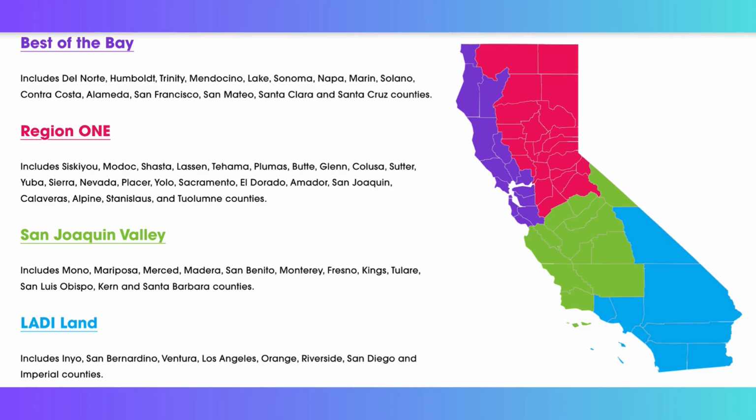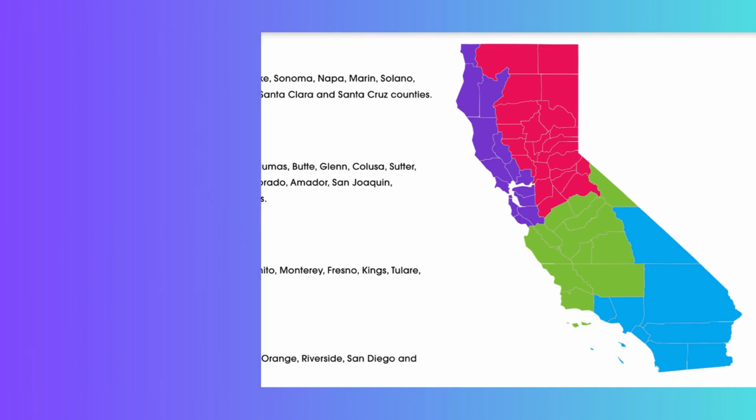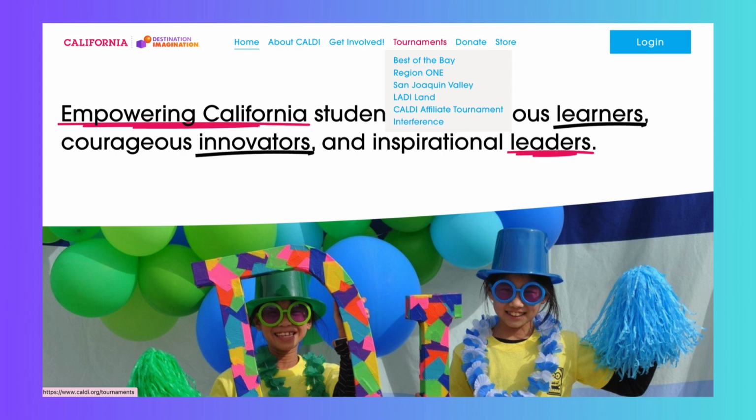CalDI is divided into 4 regions, and each region has their own tournament and local events that you can get connected to. If you need to, feel free to pause the video and check out where you're located. You can learn more about your region's events and tournaments at the CalDI website at caldi.org. Just click on the Tournaments drop-down menu and then your region, and it'll lead you to an events calendar with everything going on this month and this year. And in fact, most regions also have team formation nights where you can go and find other DI team members and create a team, an easy way to get involved.